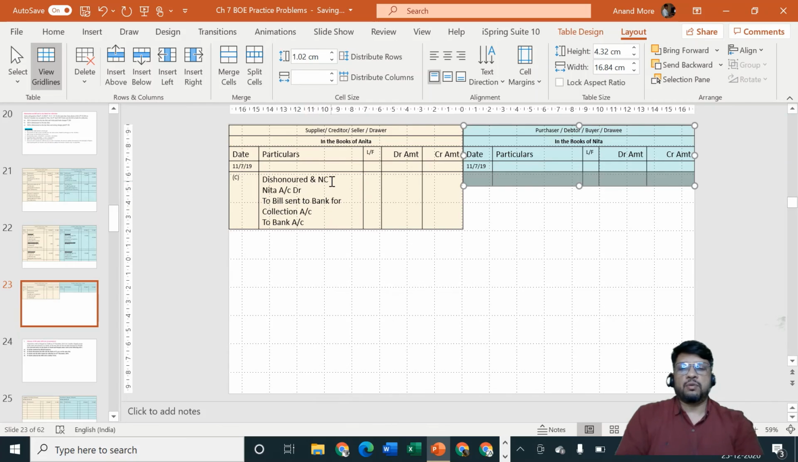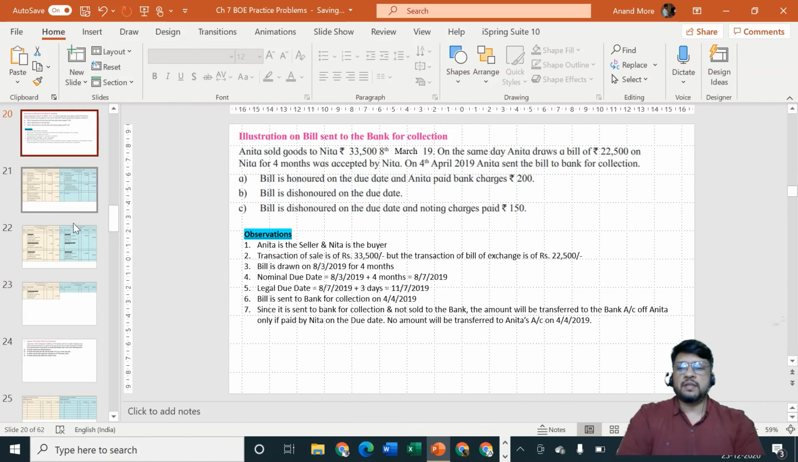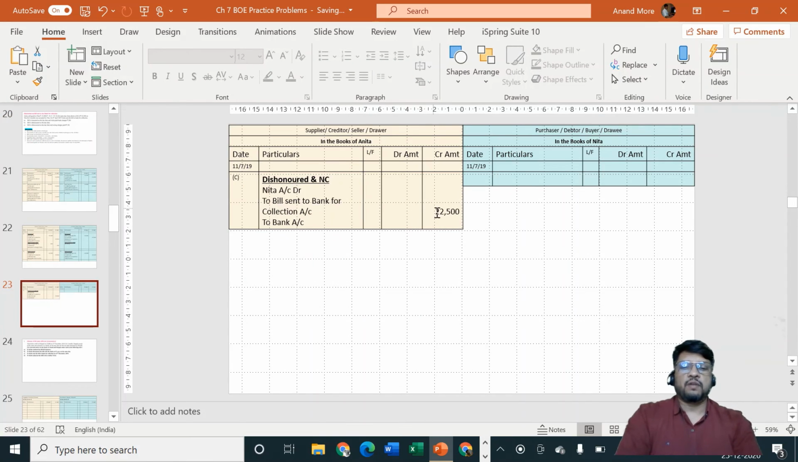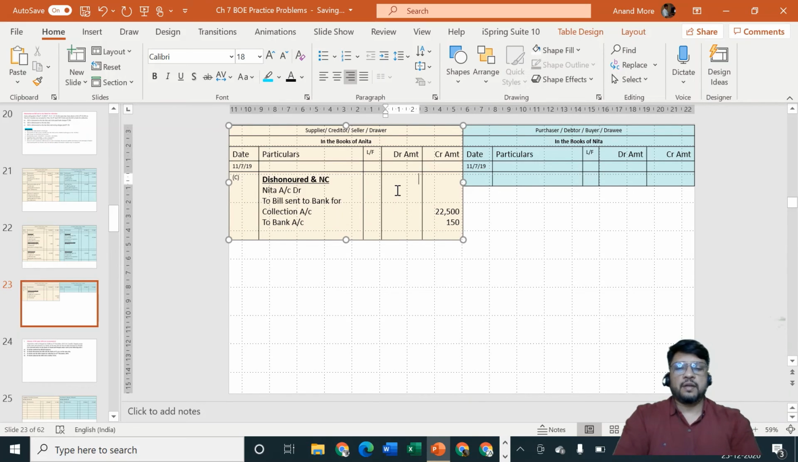So for dishonored and noting charges, the entry will be Nita account debit, rupees some amount, to bill sent to bank for collection account. That amount is 22,500, we already know it, and to bank account, because they have told us that there are some noting charges of rupees 150, so I'll consider here 150. So the debit will be how much? The debit will be 22,650.